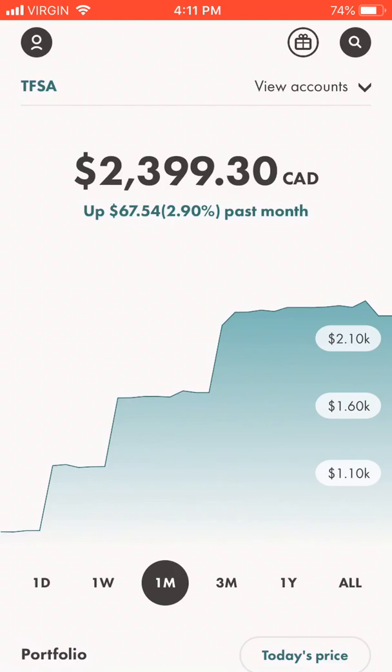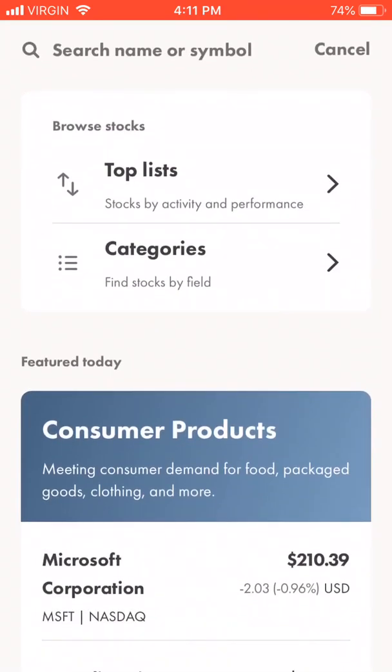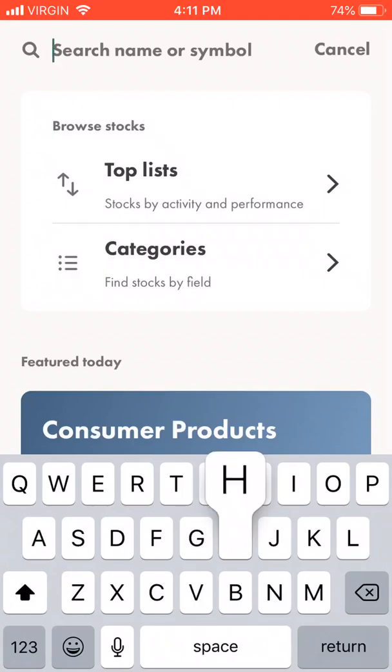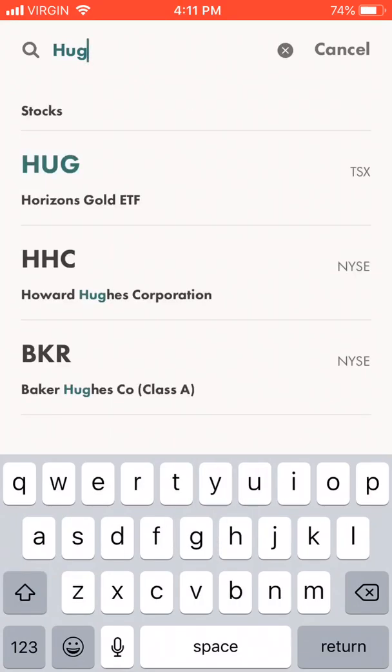And so, without further ado, let's get to it. The first one, we're going to do gold first. To invest in gold, just click the search button on the upper right corner of the screen. Then search name or symbol. Just type HUG. Then as you can see here, Horizons Gold ETF, and then click it.